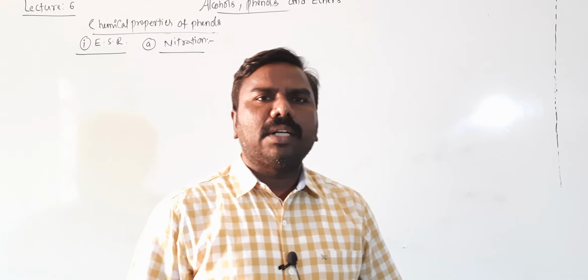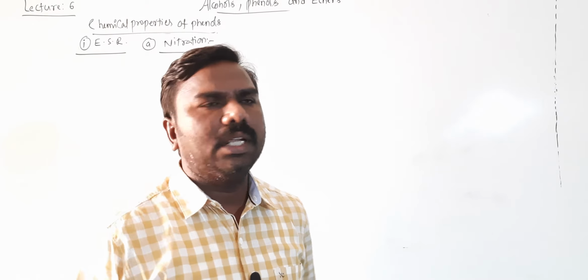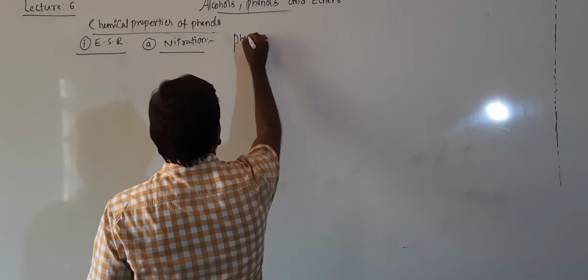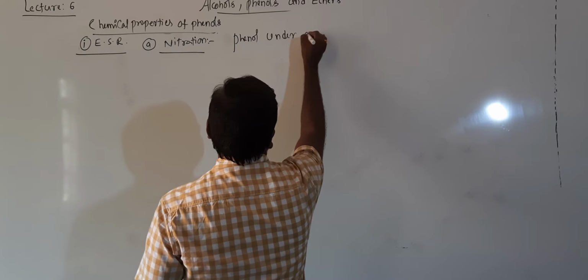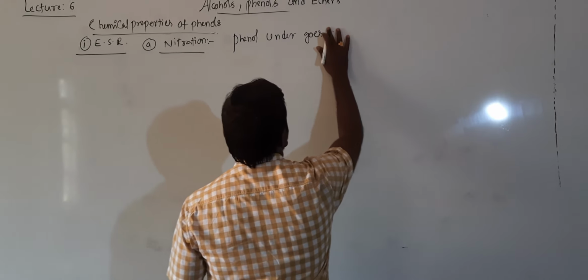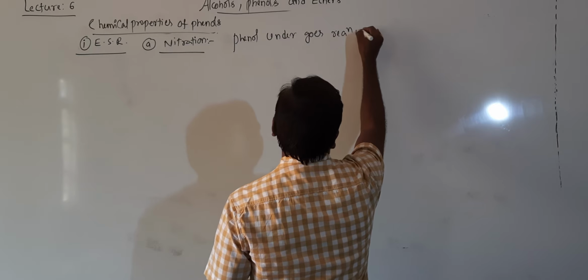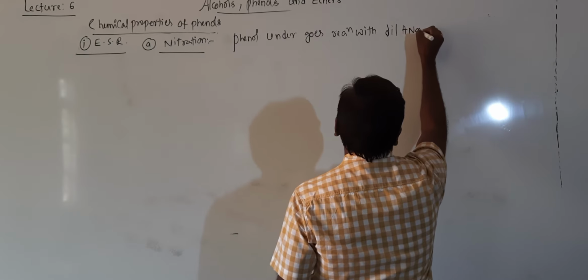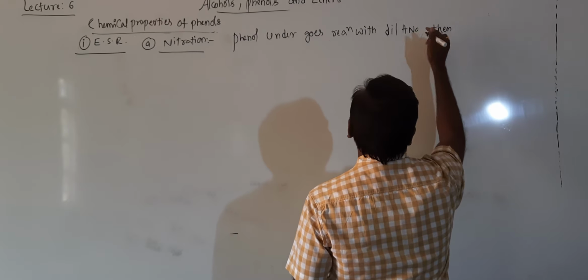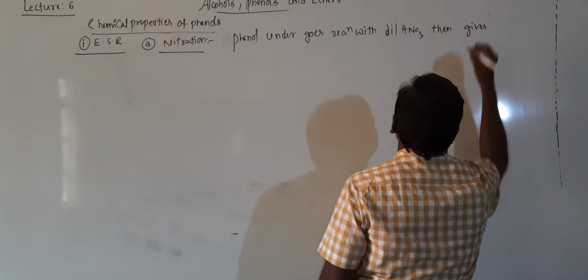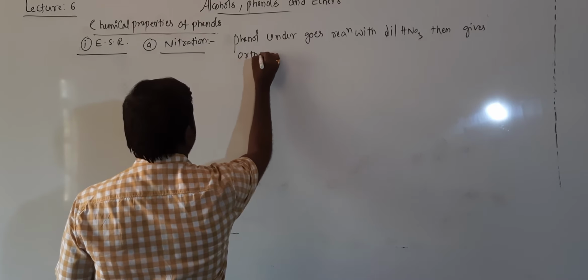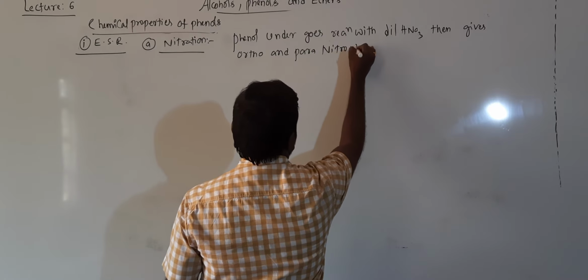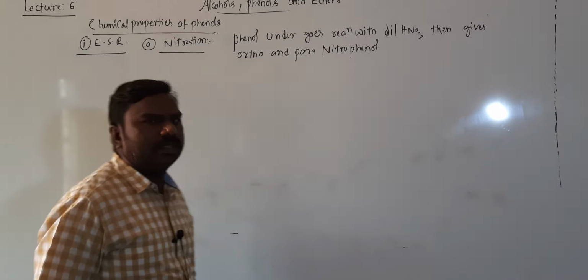When phenol undergoes nitration with dilute HNO3, it forms orthonitrophenol and paranitrophenol, an ortho and para nitrophenol mixture.